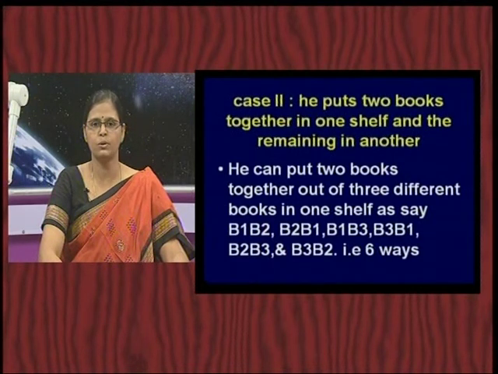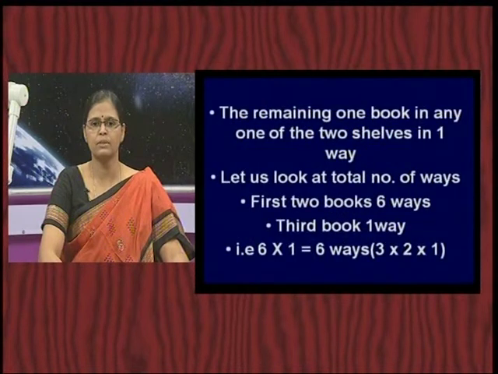So, having put 2 books, now he is left with only 1 book, and that 1 book he can put in one shelf in how many ways? In 1 way. Therefore, in this second situation of putting 2 books together, in how many ways is he able to do it? Again, if you observe, it is 6 ways.